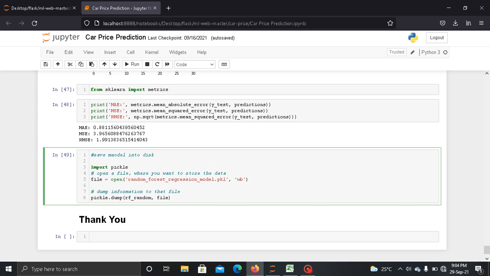Now here I save our model to disk by importing pickle. So what is pickle? Pickle is a module in Python. Basically it converts Python objects like lists and dictionaries into a byte stream. Now here I just open this pickle file where I want to store the data. After opening this pickle file, I just dump this machine learning model into that pickle file.